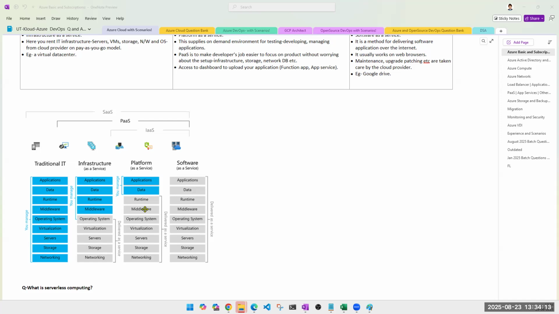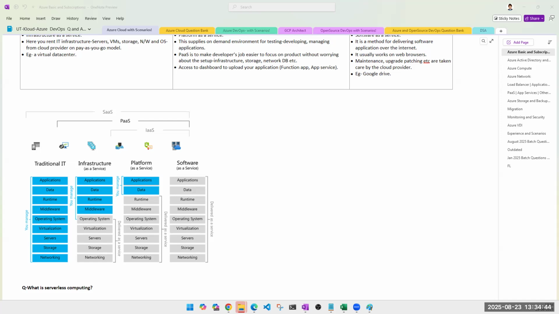But here, while creating this resource, you simply just have to tell them that I'm looking for Python, I'm looking for .NET, I'm looking for Java, and whichever version you want, you have to tell them. So they will create an operating system for you. They will create that, they will install that middleware also for you. And it's not only installed, it is delivered as a service, which means in future, if there is any upgrade, any update, any issue, they will take care of this. They are responsible for it.